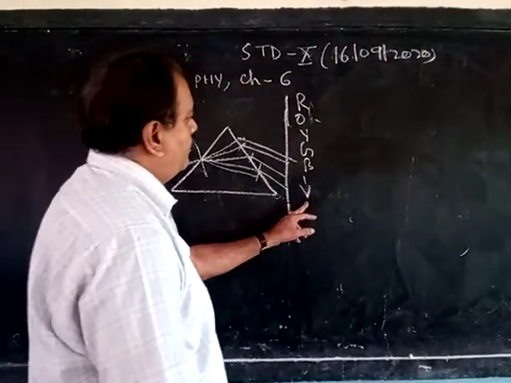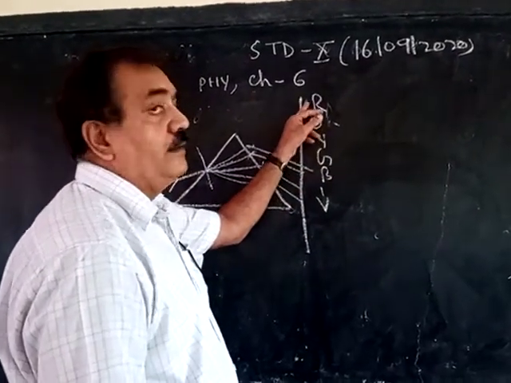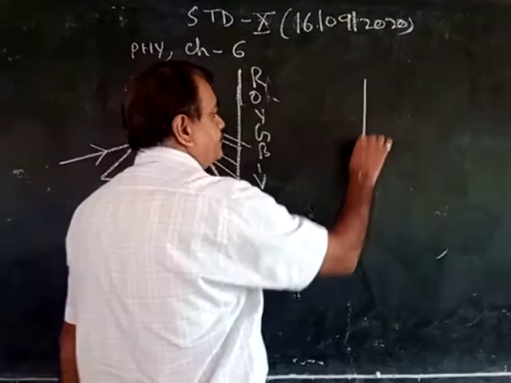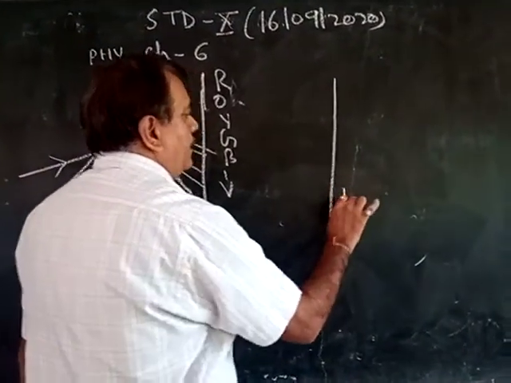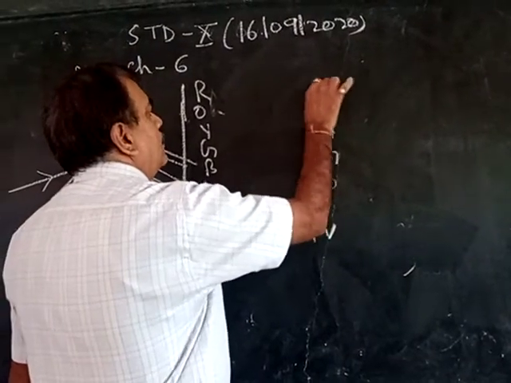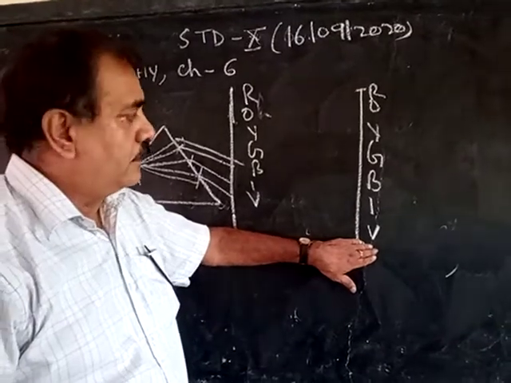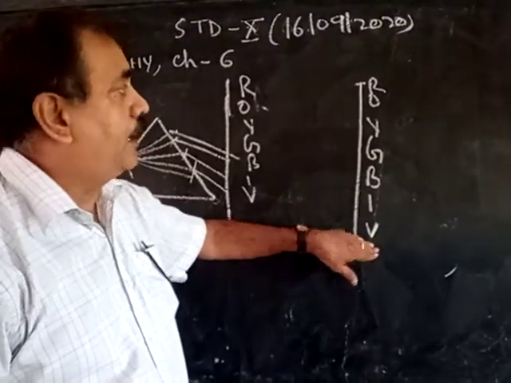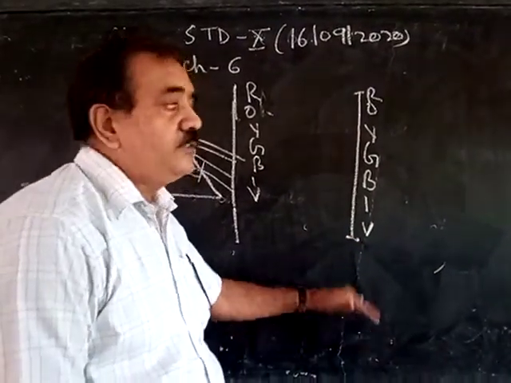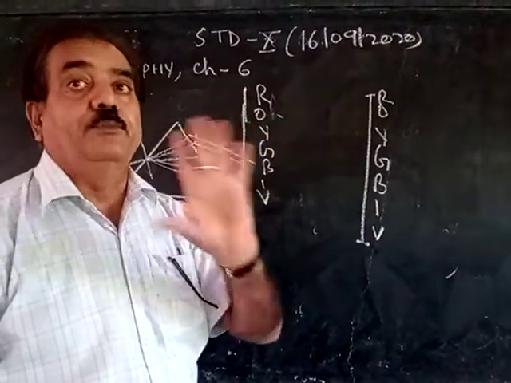Now with your violet, indigo, blue, green, yellow, orange and red, this is a very important part I am going to explain here. VIBGYOR, the colors are known up to V, violet, and red. There is a color beyond the violet and beyond the red also, but that is invisible.